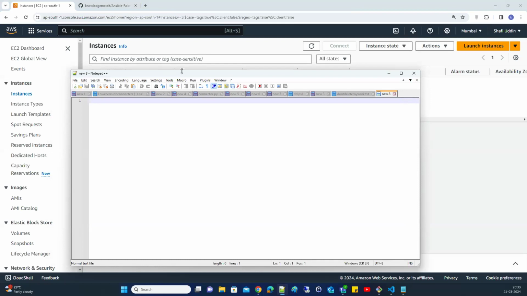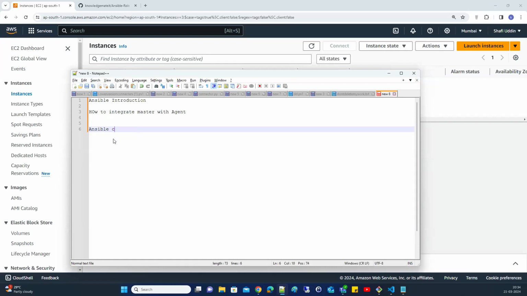We have also seen Ansible playbooks. Now let's discuss the important component called Ansible roles.